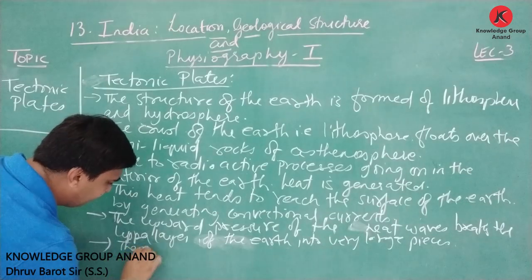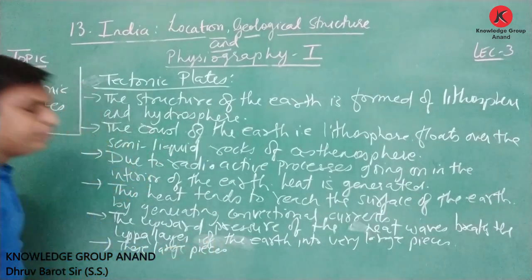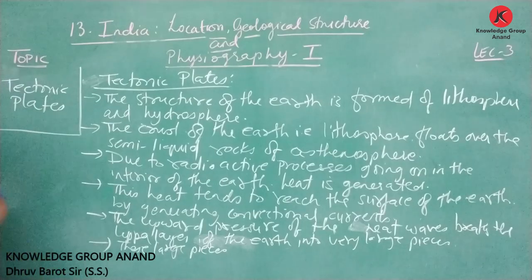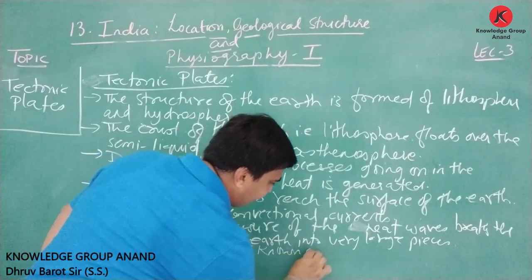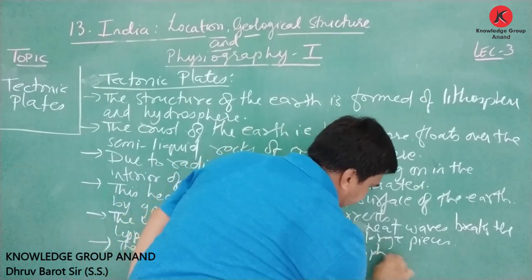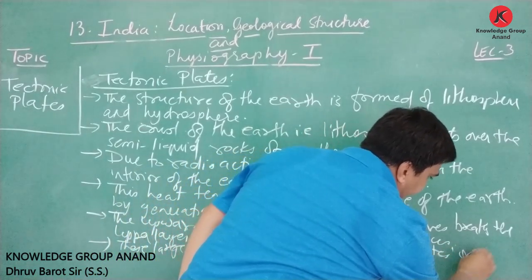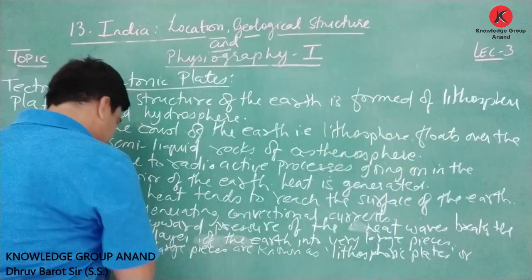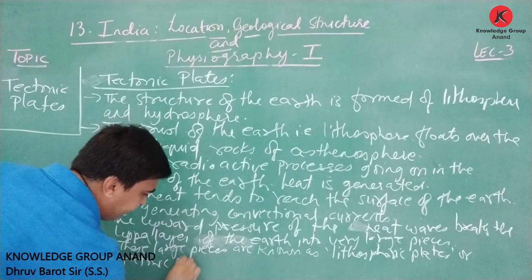These large pieces are known as lithospheric plates or tectonic plates.